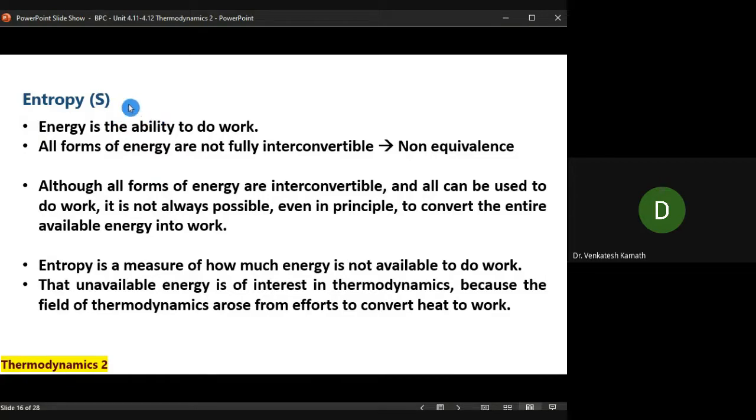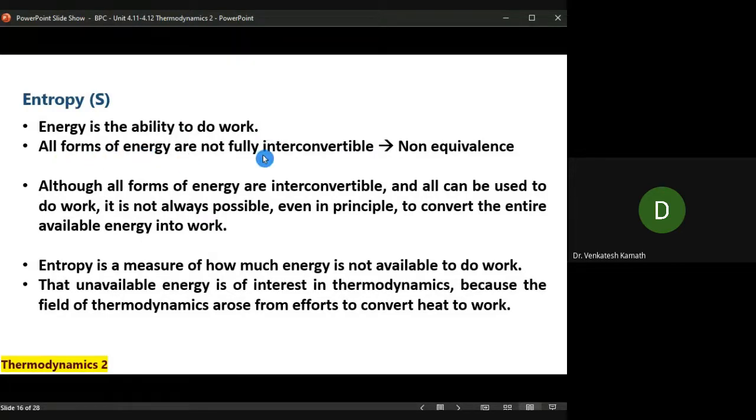This is a word coined by a group of scientists, mainly Carnot and Clausius. There were certain concepts that were developed, and this word was coined. Please note, energy and entropy are two different things. Energy is the ability to do work. You can define it in the simplest way. The system should be able to do work given input energy.